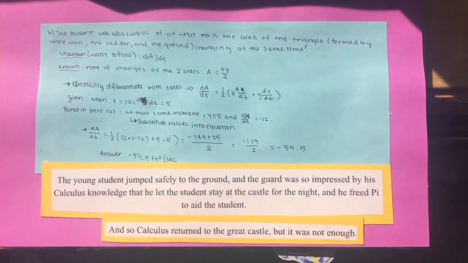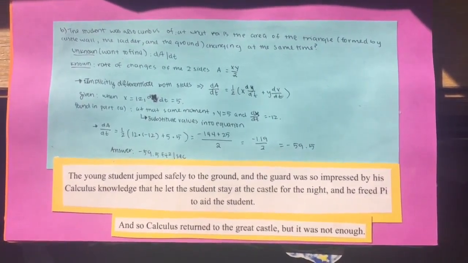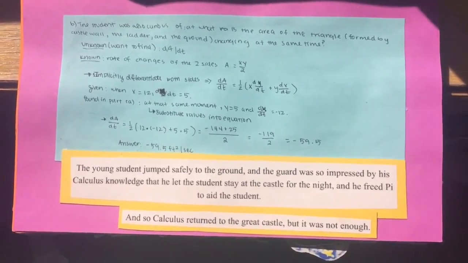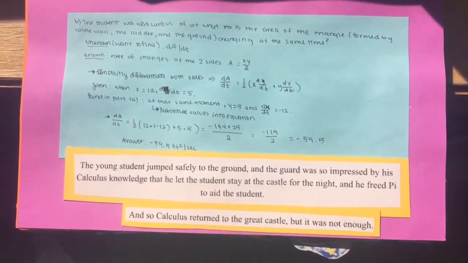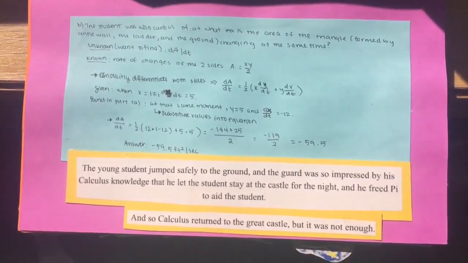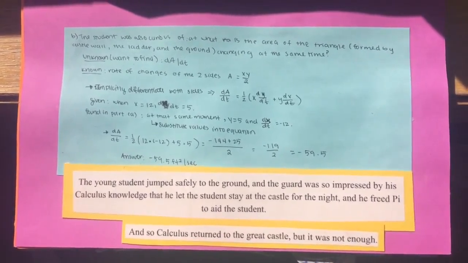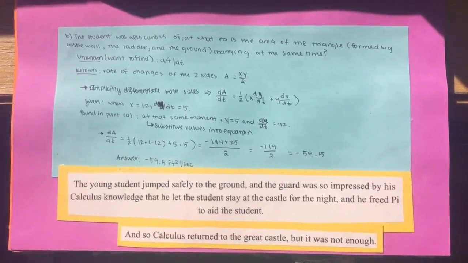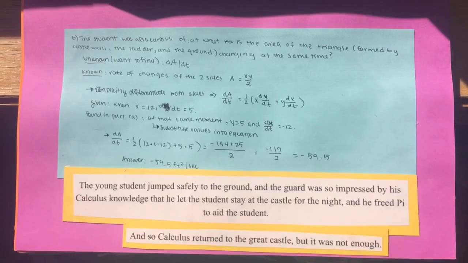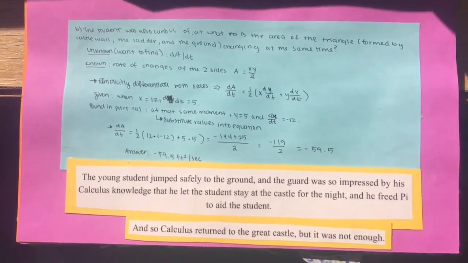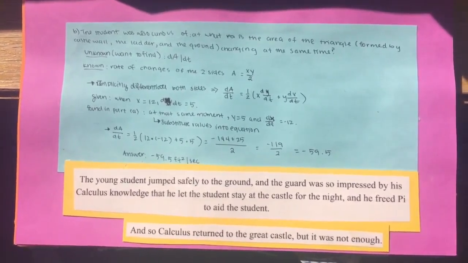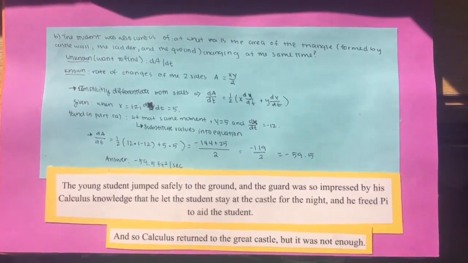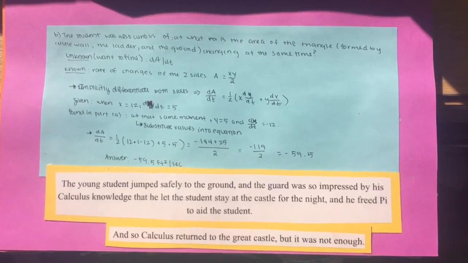The student looked at the ladder. He was also curious how the area of the triangle formed by the castle wall, the ladder, and the ground was changing. In this problem, he knew that he needed to find the change in area over change in time, or dA/dt. He knew that the area equation was 1/2 times x times y. To find dA/dt, he implicitly differentiated the equation using the product rule and got dA/dt is equal to x times dy/dt plus y times dx/dt, all multiplied by 1/2.